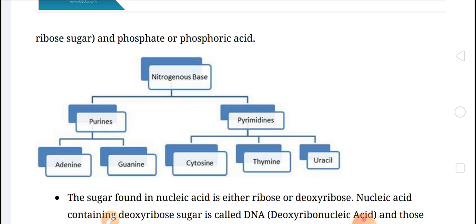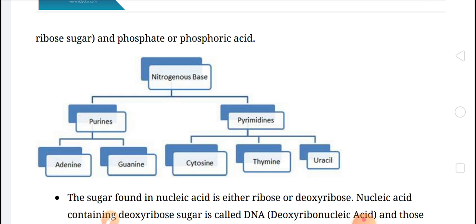Second point, the nitrogenous bases present in DNA are adenine, guanine, thymine and cytosine, while RNA contains adenine, guanine, cytosine and uracil. It means thymine is not found in RNA, and instead of thymine, uracil is present in RNA. DNA is always double stranded, while RNA is sometimes single stranded and sometimes double stranded.